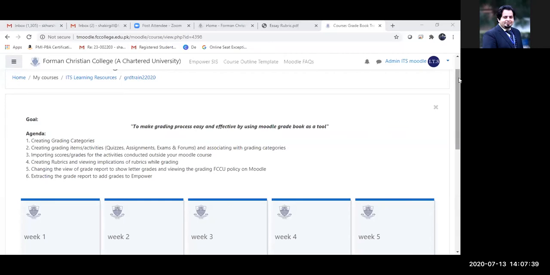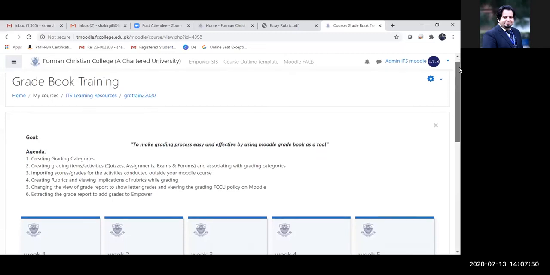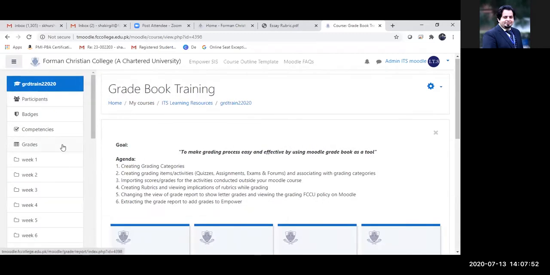The first thing that I'm going to show you about the Gradebook is how you create the grading categories. So right now we are in this course. The course name is Gradebook Training. When you're in the course, you need to go to your grades. This is the first step.